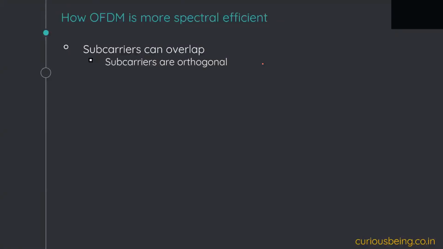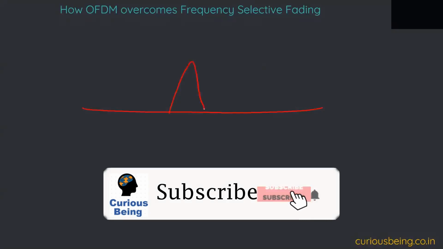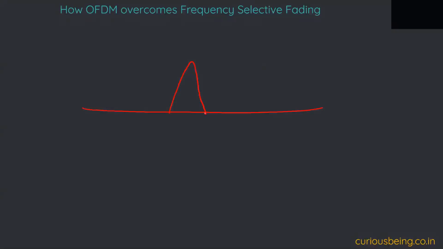So yeah, we have understood that we have divided the signal bandwidth into multiple chunks, and those subcarriers will look something like this. When we go into more details, we will get to know that these subcarriers are nothing but sinc pulses, like this. Let's say this is my subcarrier 1.